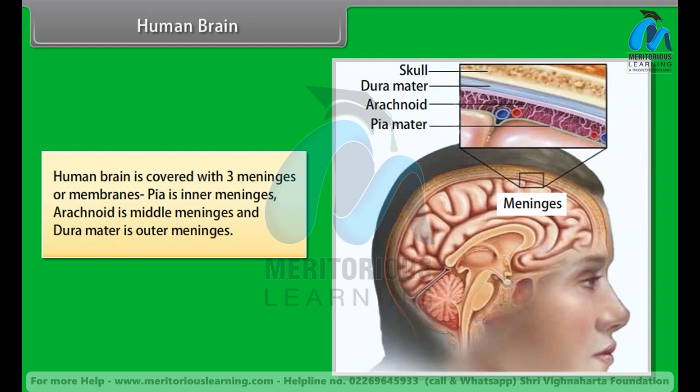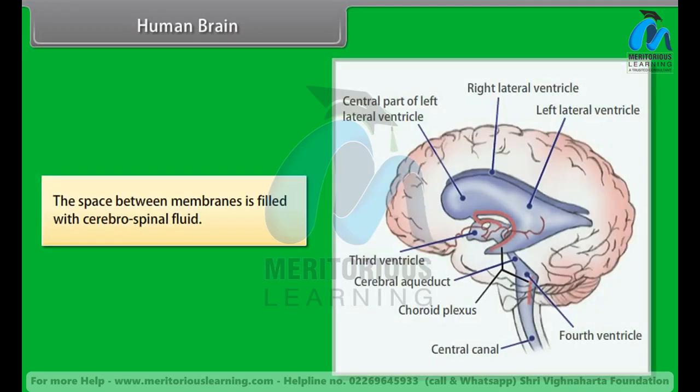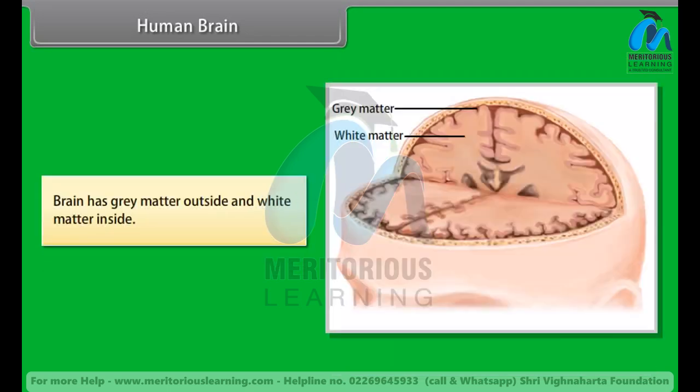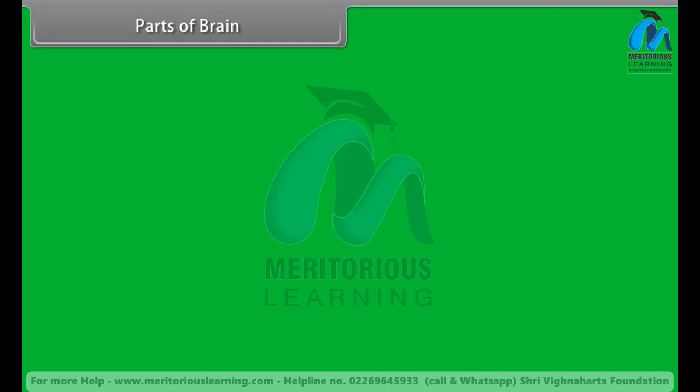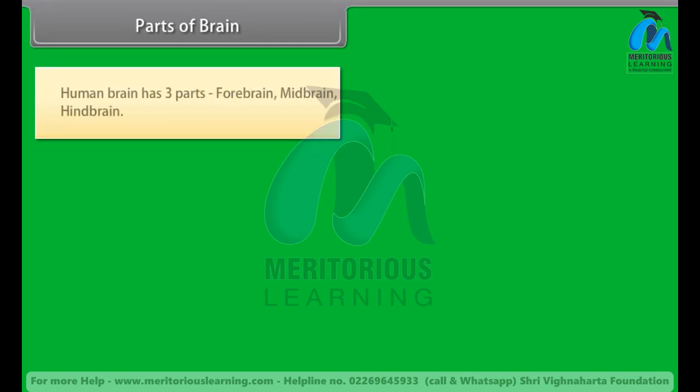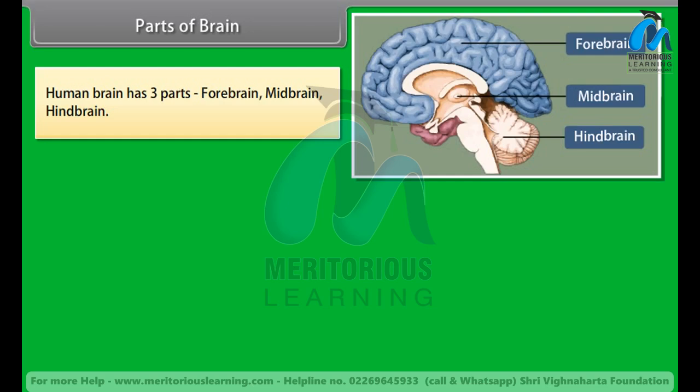Pia is the inner meninges, arachnoid is the middle meninges, and dura mater is the outer meninges. The space between membranes is filled with cerebrospinal fluid. The brain has grey matter outside and white matter inside. Parts of the brain. The human brain has three parts: forebrain, midbrain, and hindbrain.